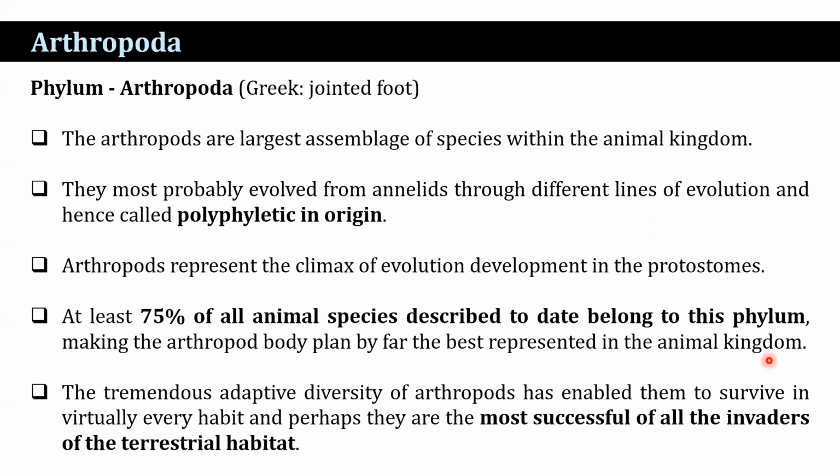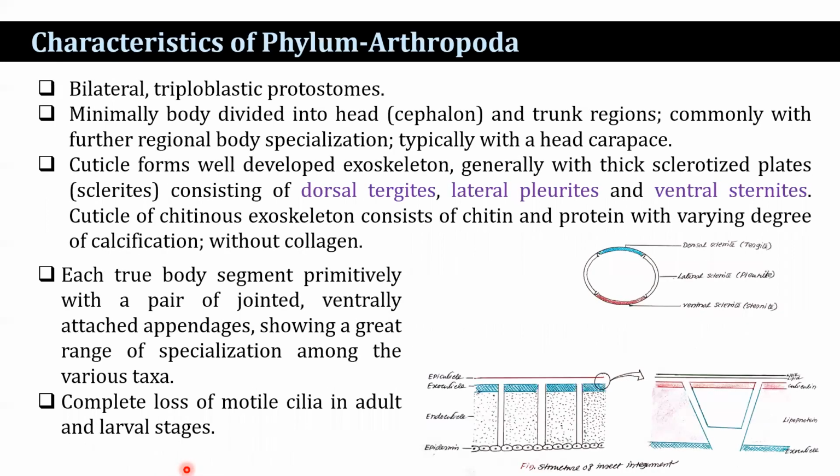The tremendous adaptive diversity of the arthropods has enabled them to survive in virtually every habitat. Perhaps they are the most successful of all the invaders, especially in the water body and in the terrestrial habitat.